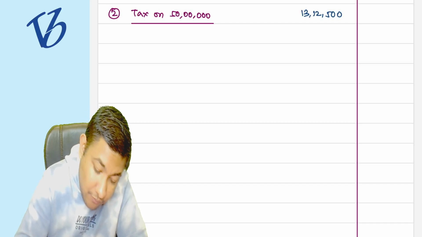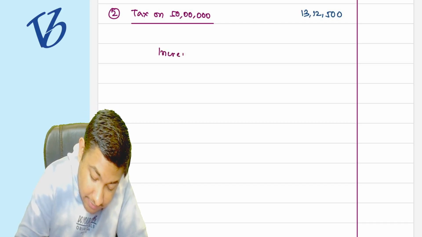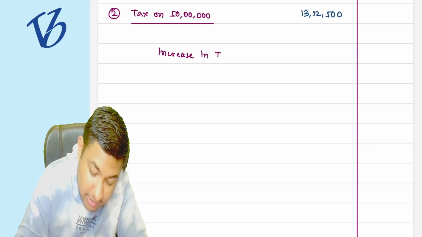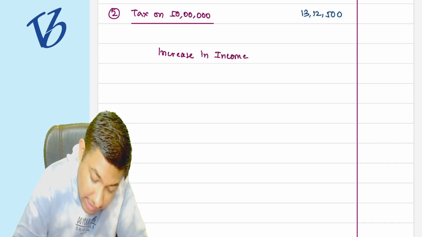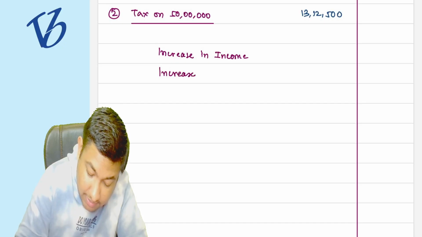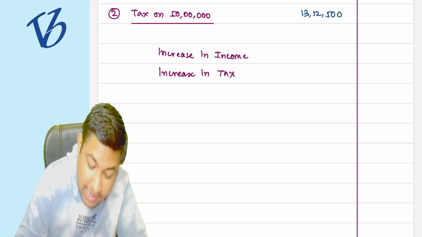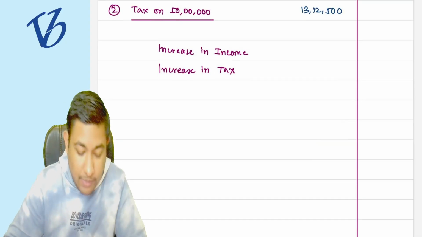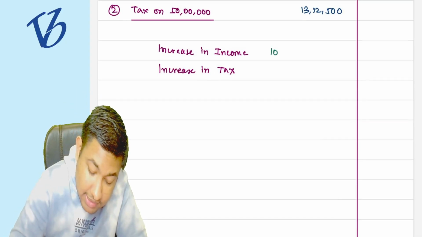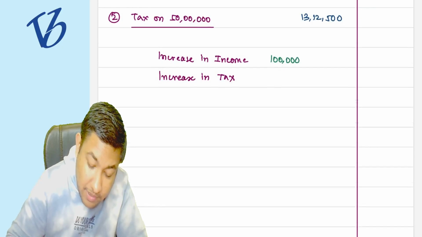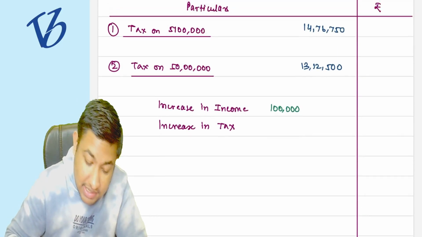We have to see what is the increase in income and what is the increase in tax. As we have seen in the concept of marginal relief, the increase in income is 1 lakh rupees, but the increase in tax is what?